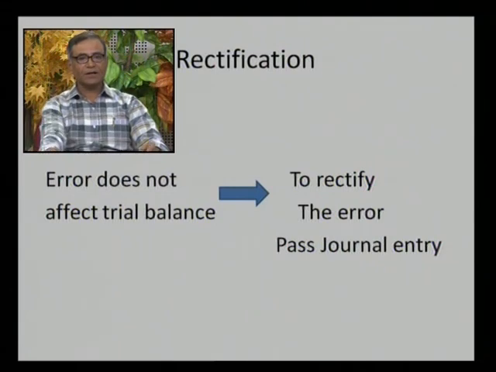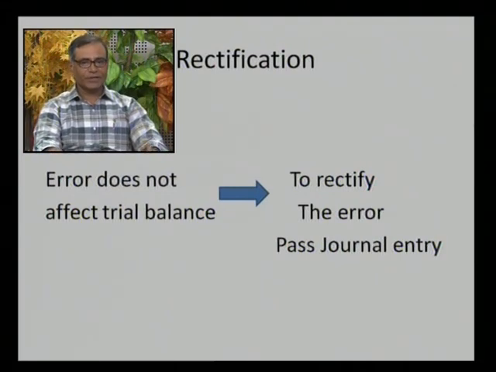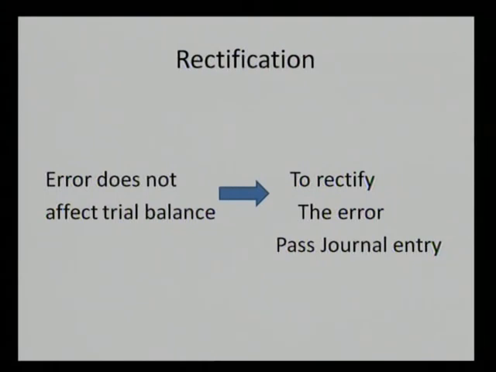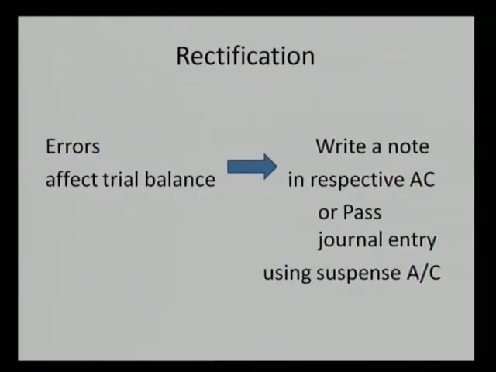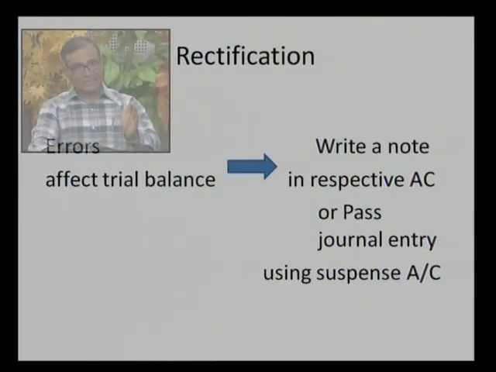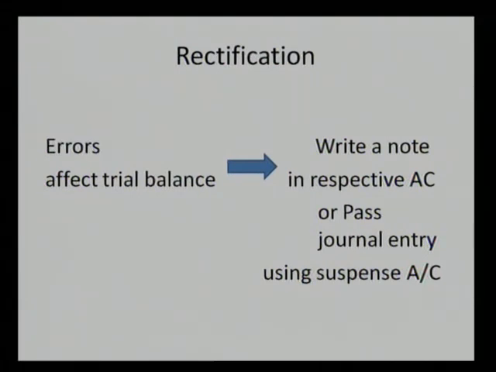First, the error which does not affect the trial balance. When the error does not affect the trial balance, to rectify this error another journal entry is required to be passed. The other type of error is one which affects the trial balance, meaning whenever the trial balance does not tally because of certain errors, these errors are called errors affecting trial balance. Such errors can be rectified in two ways: either you write a note in the respective account or you pass a journal entry using suspense account.